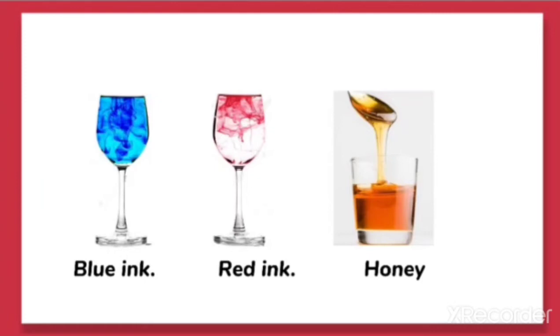So what we can conclude from this is that when blue ink or red ink is dropped into the water, it gets mixed with the water without stirring. But in the case of honey, we have to stir it to mix it. That means the particles of blue or red ink get mixed with the particles of water without stirring. That means it mixes on its own.